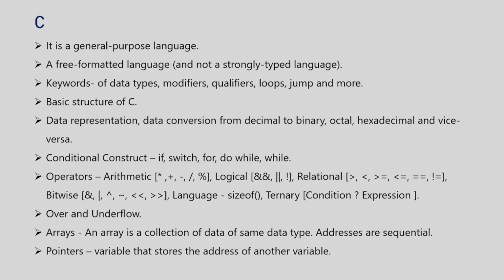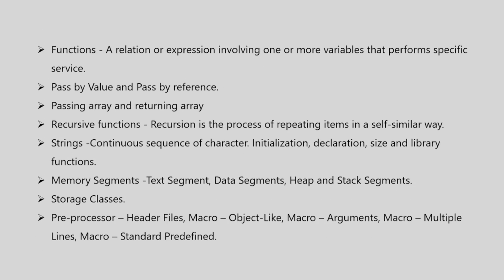Overflow and underflow. Arrays. An array is a collection of data of the same type. Addresses are sequential. Pointers. A variable that stores the address of another variable is called a pointer. Functions. A relation or expression involving one or more variables that performs a specific service. Pass-by value and pass-by reference. Passing array and returning array. Recursive functions. Recursion is the process of repeating items in a self-similar way.